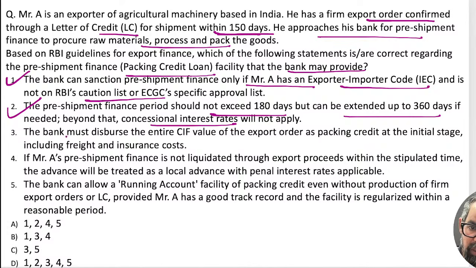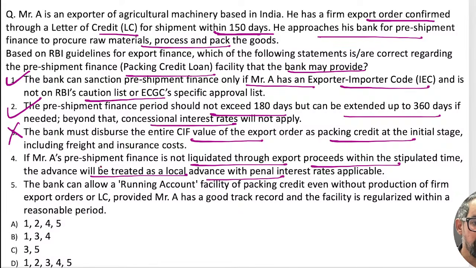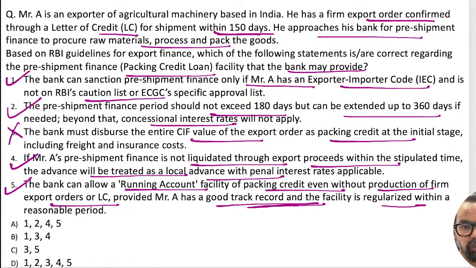Then another one: the bank must disburse the entire CIF value of the order as packing credit at the initial stage. It should be wrong. The third one: if shipment finance is not liquidated through the export proceeds within the stipulated time, the advances will be treated as local advances with a penal interest rate. Yes. The next one: the bank can allow a running account facility for packing credit even without detection of firm orders or LC, based on good track records, and this is also true.